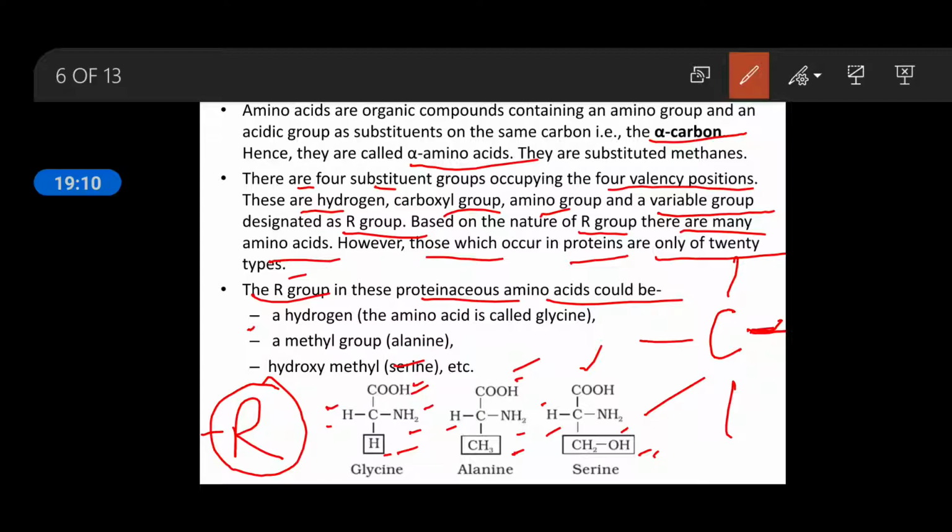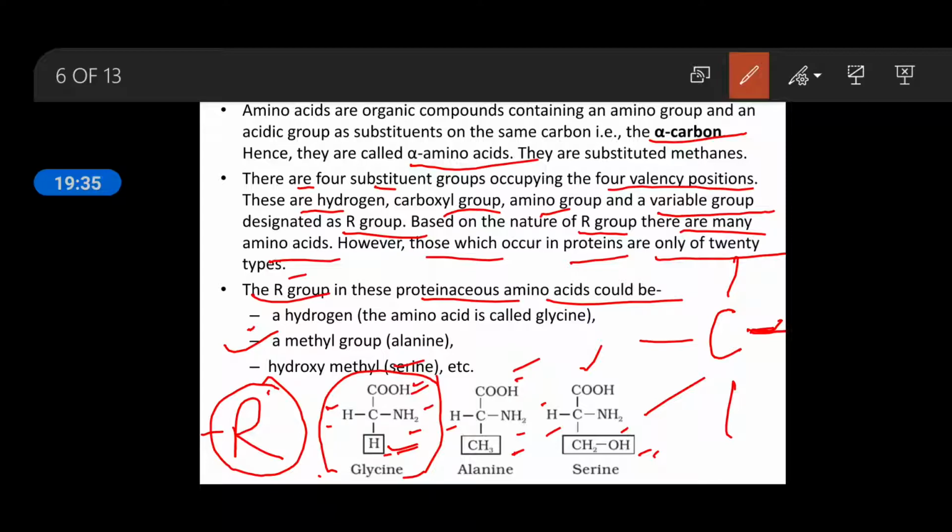You can see in the first amino acid, in place of the alkyl group there is hydrogen, so it is the simplest amino acid. The name is glycine. You remember this structure. The simplest amino acid is glycine because it contains a hydrogen group in place of the alkyl group.